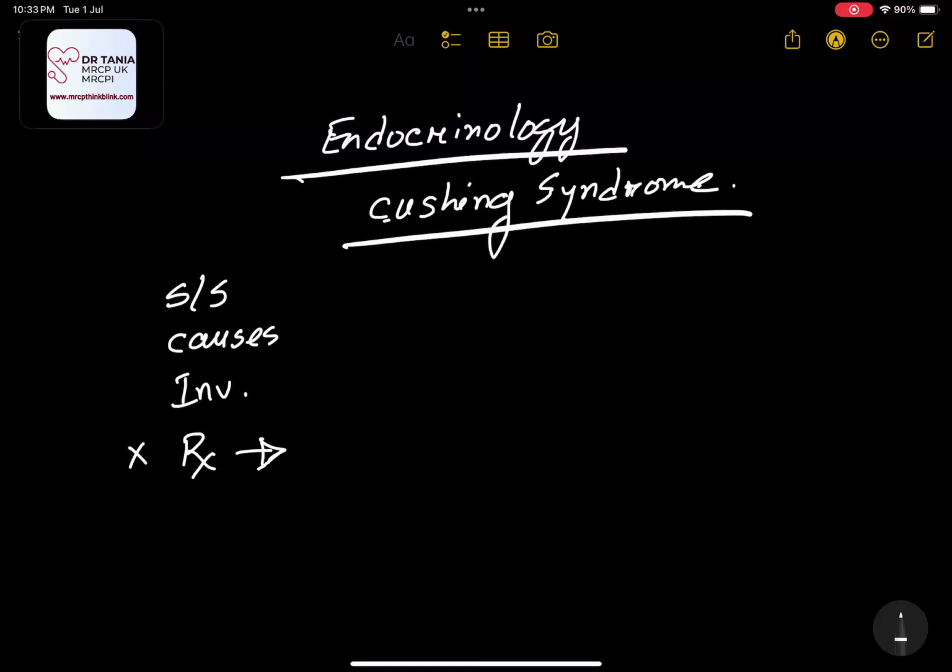Sorry for the interruption. So you have to know about the signs and symptoms, the causes, and the investigation. Specifically, people are doing wrong in the investigation part. This is the problem with the part one questions. So you need to understand the investigation very well. One by one, we will do.